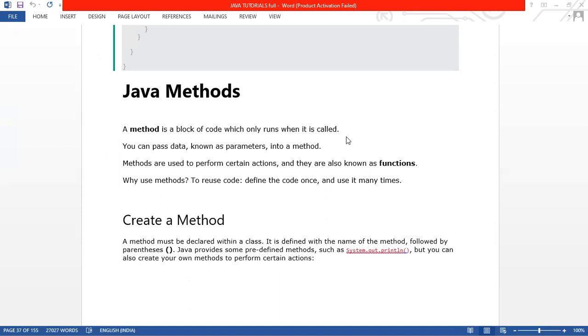Suppose in line number 10 you want to use that particular code, in line number 20 again, in line number 30 again, and in lines 40 and 50 as well. But I don't want to write that block of code again and again.